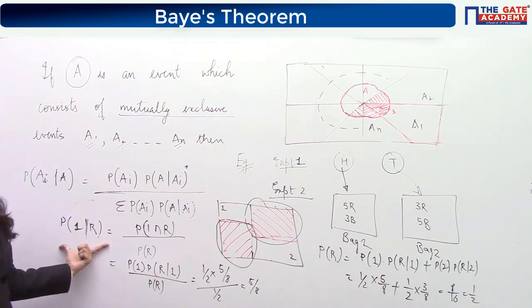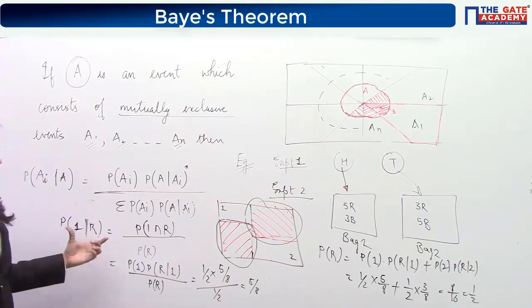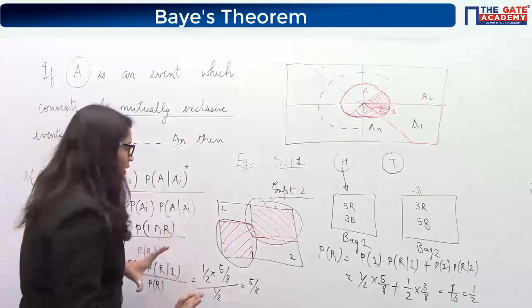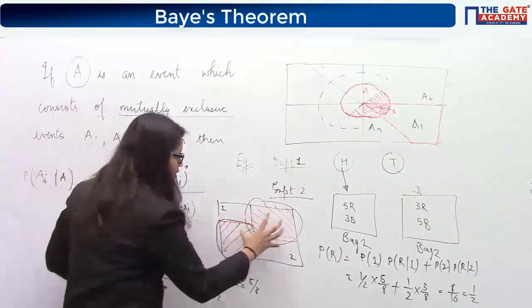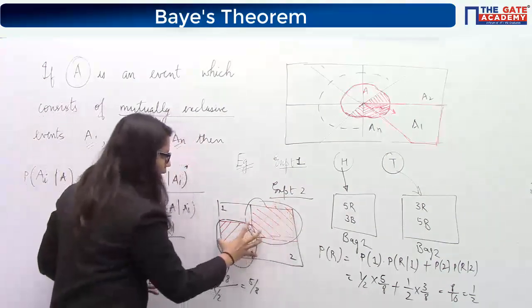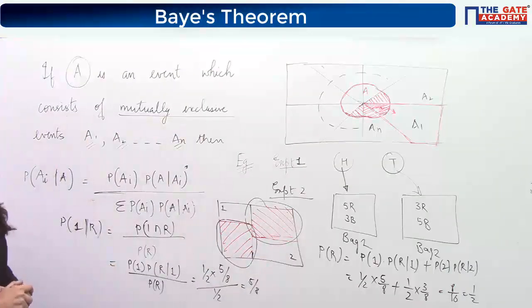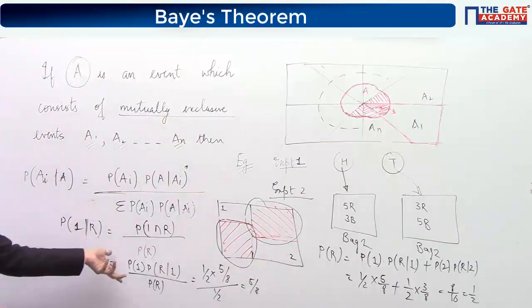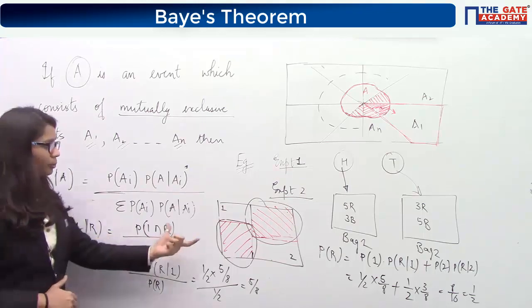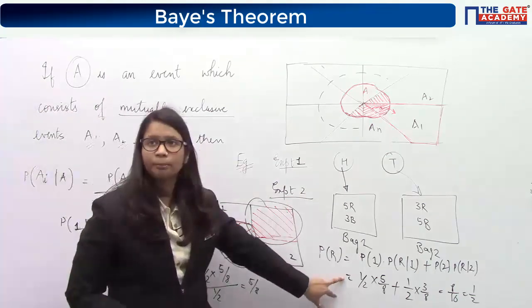This probability 1 by R is obtained when you know red ball has occurred, meaning the denominator will be this total area bounded by this R region. This is nothing but the conditional probability formula that I have used over here. So PR is obtained as this total probability theorem PR.